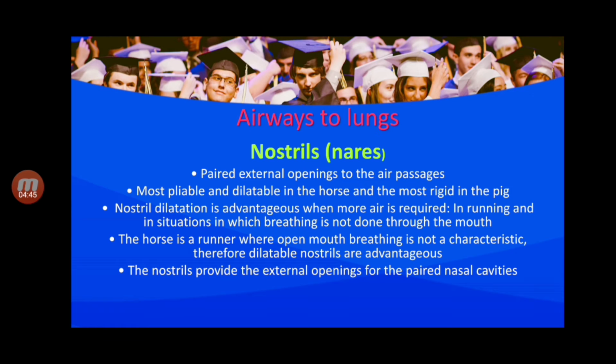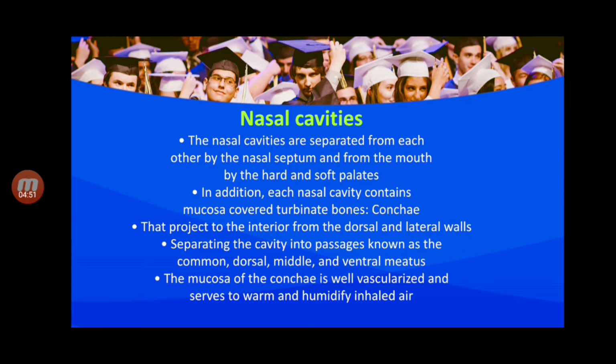The nostril provides the external opening for the paired nasal cavities. Next one, nasal cavity. The nasal cavities are separated from each other by the nasal septum and from the mouth by the hard and soft palate. In addition, each nasal cavity contains mucosa-covered turbinate bone-like conchae that project to the interior from the dorsal and lateral wall, separating the cavity into passages known as the common, dorsal, middle and ventral meatus. The mucosa of the concha is well vascularized and serves to warm and humidify inhaled air.